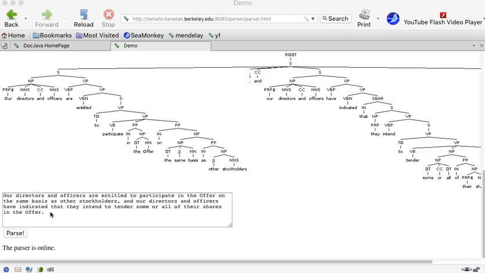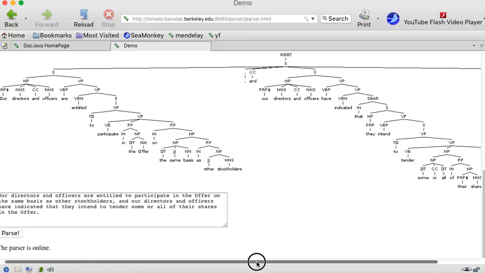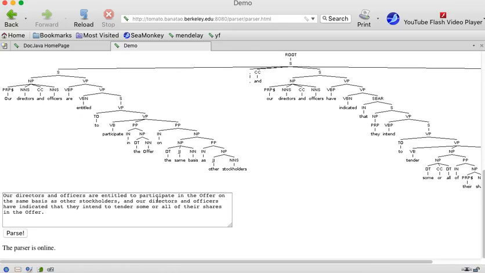Alrighty then, so we're presented here with a sentence. Our directors and officers are entitled to participate in the offer on the same basis as other shareholders, and our directors and officers have indicated that they intend to tender some or all of their shares in the offer. It's a rather long sentence which leads to a fairly complex looking parse tree, but if you think about it, what you've got here is a compound sentence, and this is the compound conjunction and.